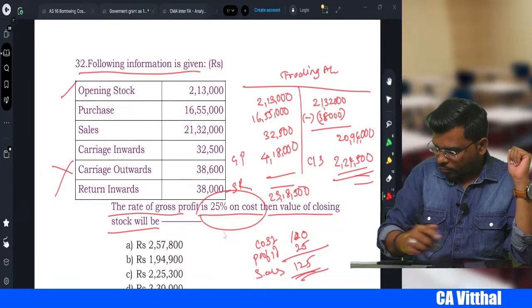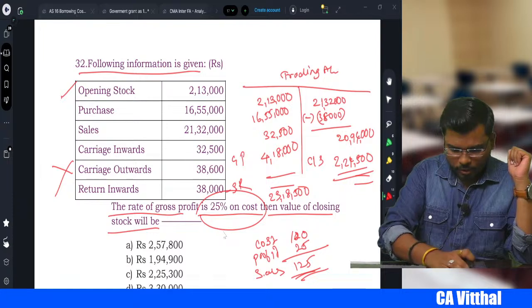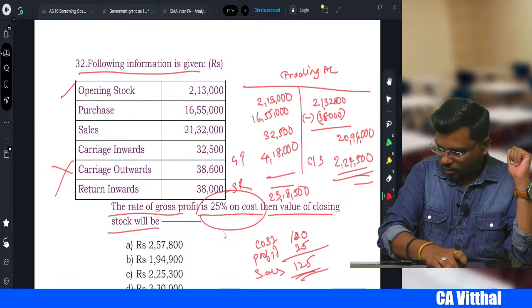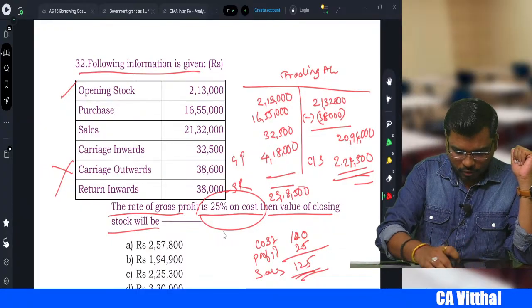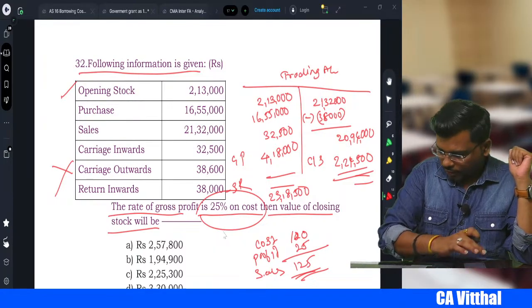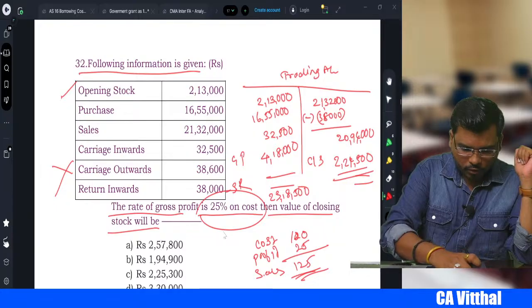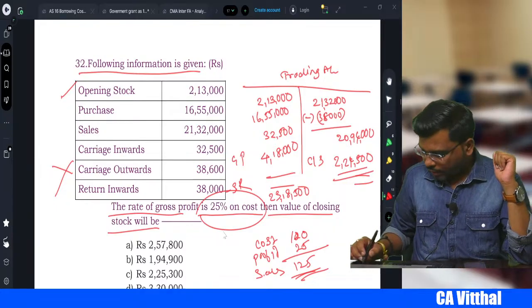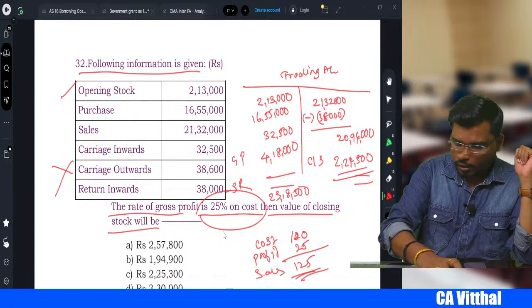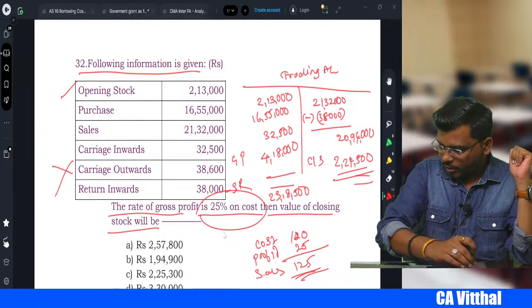So let's calculate one more time. 2,13,000 plus 16,55,000 plus 32,500, plus we got profit 4,18,000. So 23,18,500, right? So gross profit is 4,18,000. Okay, we made a mistake in gross profit. Let me check.